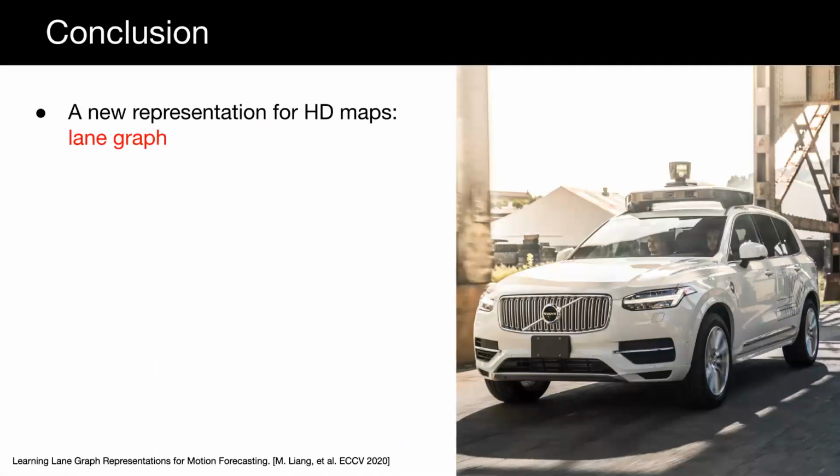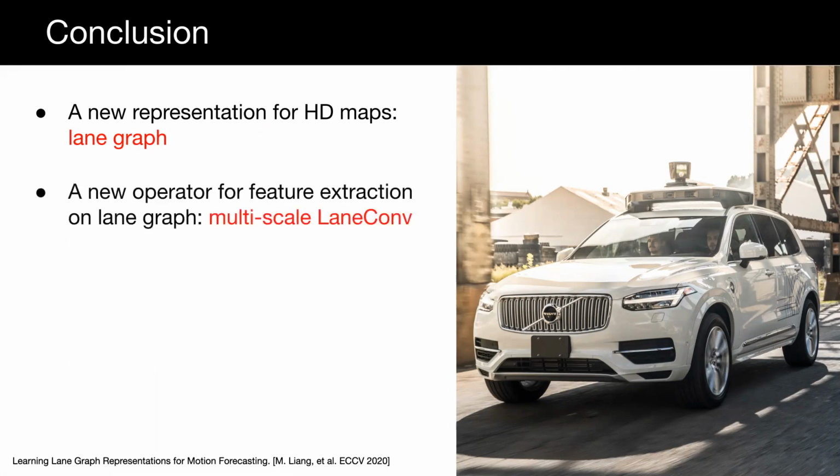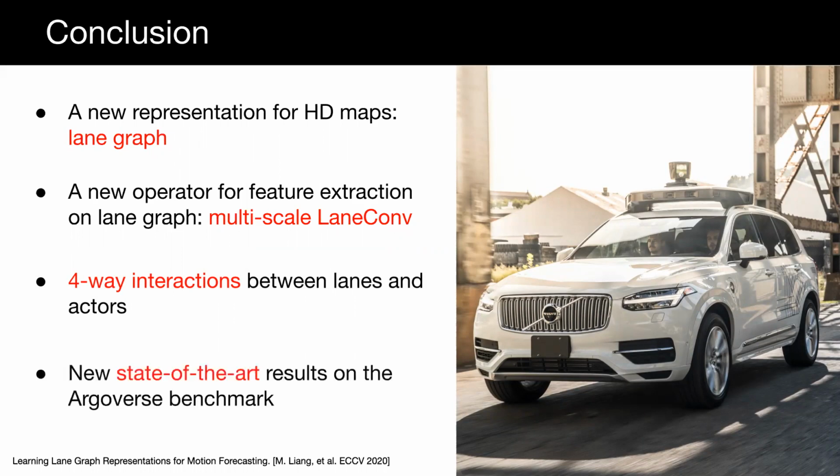To summarize, in this paper, we propose a new representation for HD maps, which is the lane graph. The nodes and edges of the graph preserve the map geometry and semantics with minimal information loss. We also propose a new operator for feature extraction on the lane graph, namely multi-scale lane convolution, which performs feature aggregation efficiently following the map topology. To better exploit the map information for our end task, motion forecasting, we propose four-way interactions between lanes and actors. Lastly, we set the new state-of-the-art results on the Argoverse benchmark.